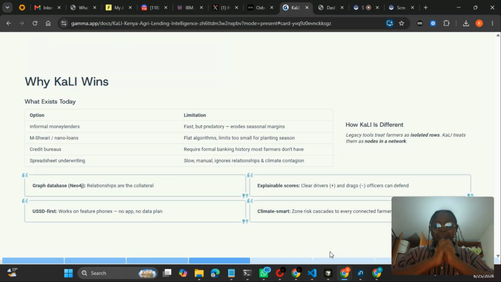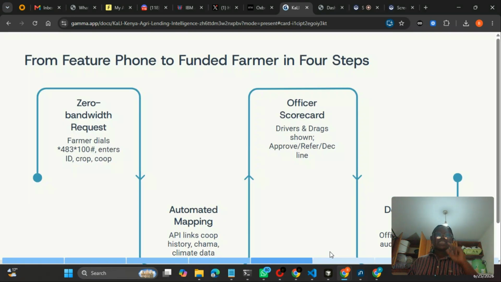Now, based on this, how it majorly works is, as a farmer, I dial on my phone a USSD code. As I dial it, I am asking for a loan. Now, the rural officer in my area gets my information based on that USSD that I had typed in. They get my name, they get my crops in my area, and from there, the system or the algorithm that we have created automatically scores this farmer. Then the rural officer gets this score broken down, and why exactly are we saying so?